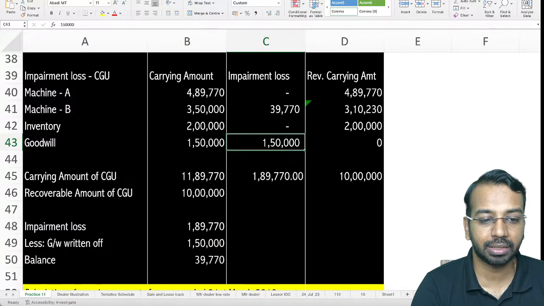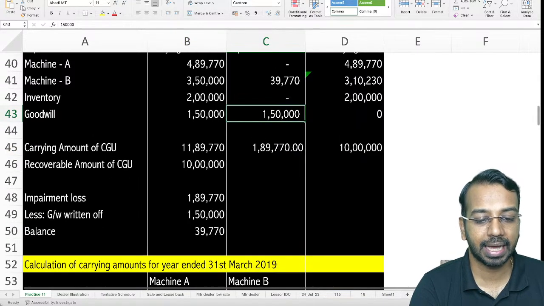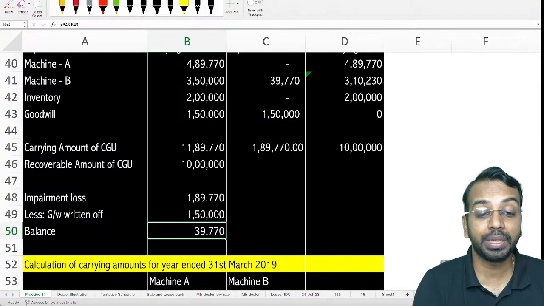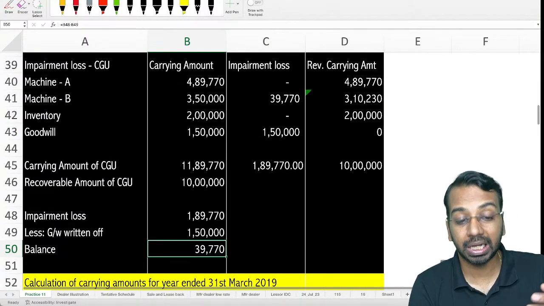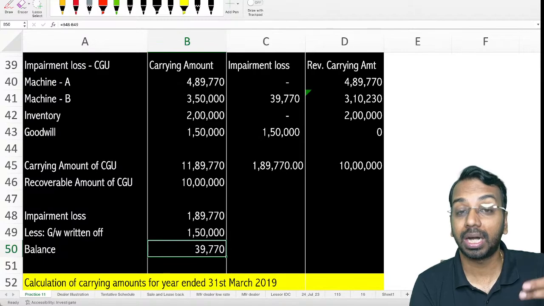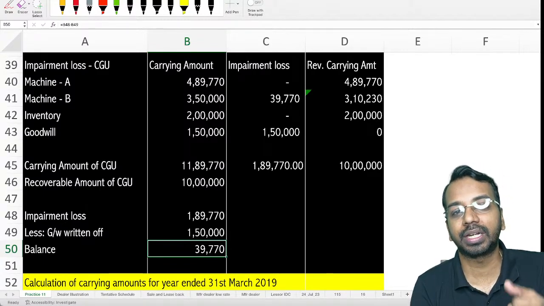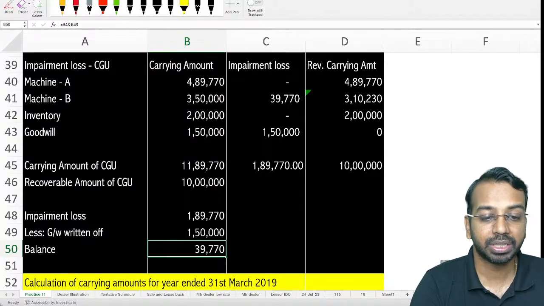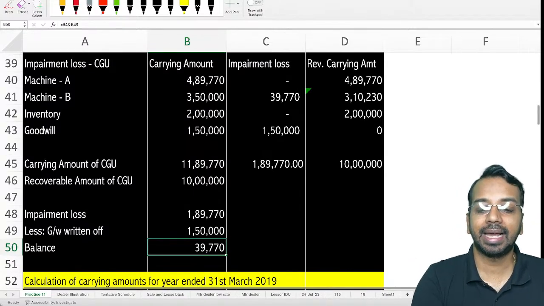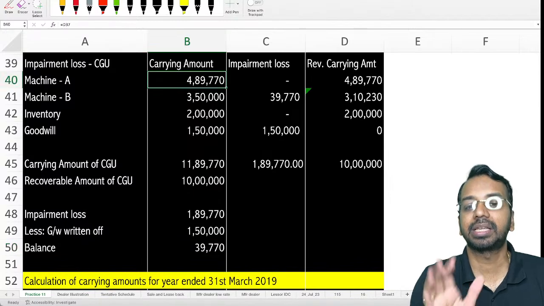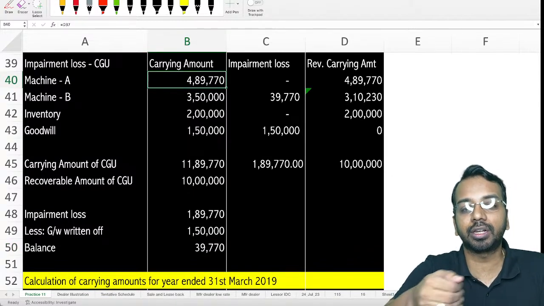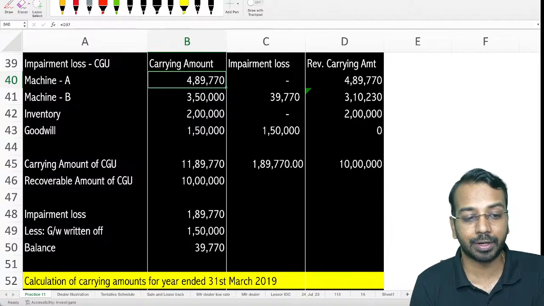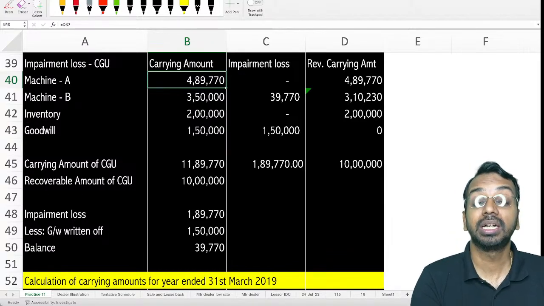Now normally what we have understood is that this balance amount of 39,770 should be allocated to other assets in the ratio of their carrying amount. Now machine A is already stated at its recoverable amount 489,770, so you cannot further impair that asset. Whatever is the impairment loss, you have to allocate amongst the remaining assets.